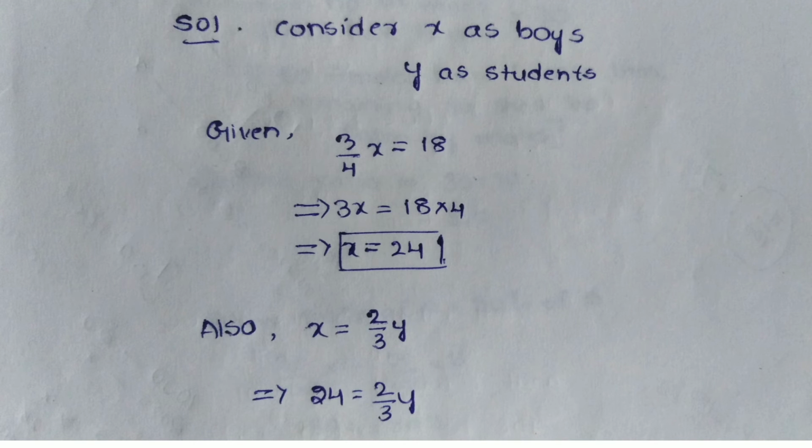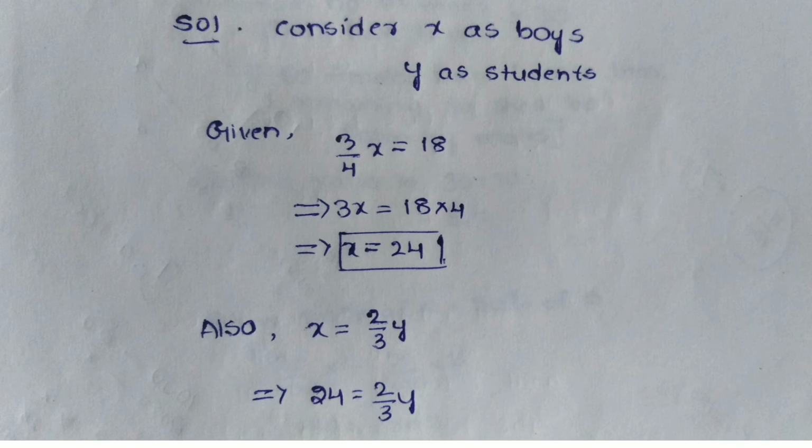Now I have got the total number of boys. The next thing is the total number of boys is 2/3 of the total number of students in the class. So here it is telling that the total number of boys, that is x, is equal to 2/3 of y, which is 2/3 of the students.